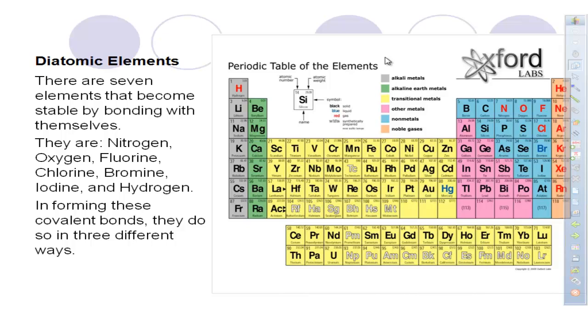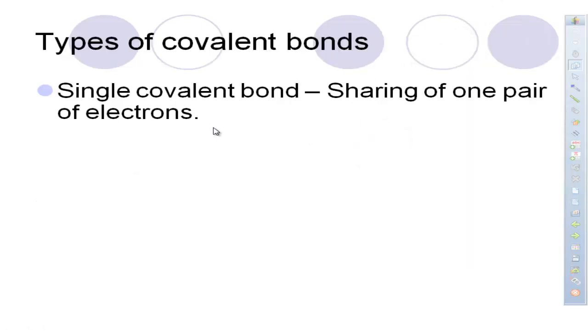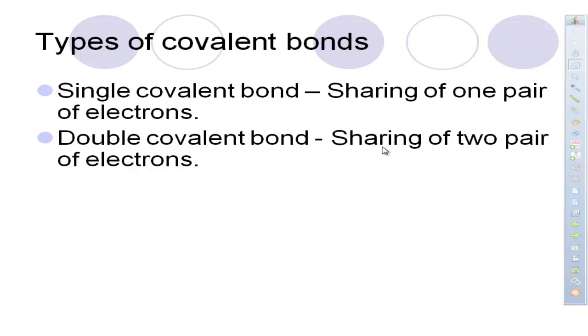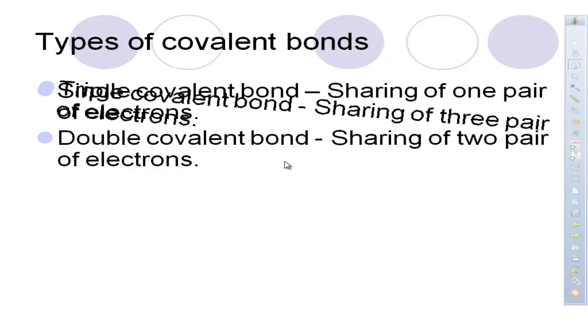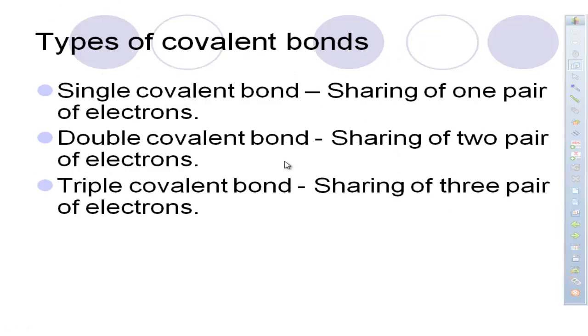Now, in forming these covalent bonds, they're going to do so in 3 different ways. The first one is going to be a single covalent bond. It is the sharing of 1 pair of electrons, or a total of 2 electrons that are being shared between the atoms. The second one's going to be a double covalent bond. We're sharing 2 pair of electrons, or a grand total of 4 electrons. And then the last one is going to be a triple covalent bond. Again, it's going to be the sharing of 3 pair of electrons, or a grand total of 6 electrons.